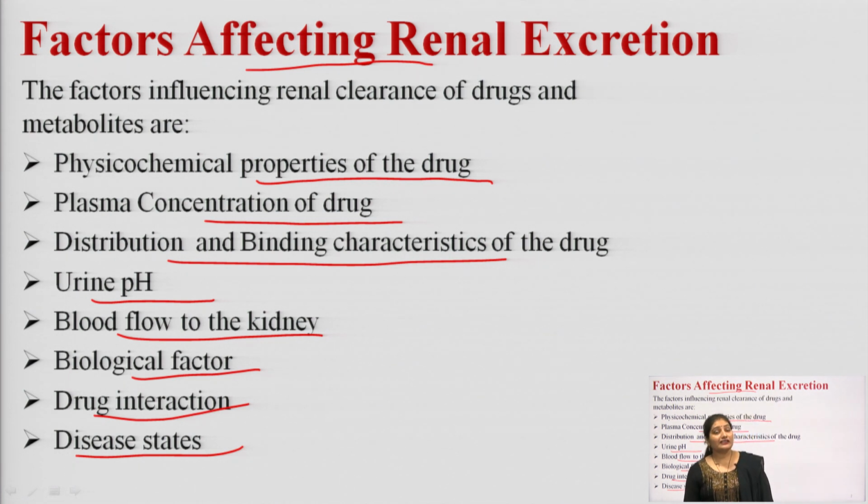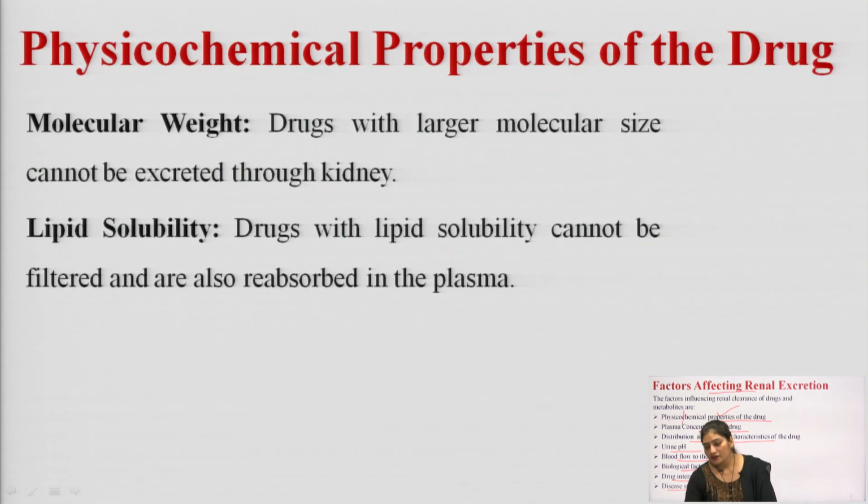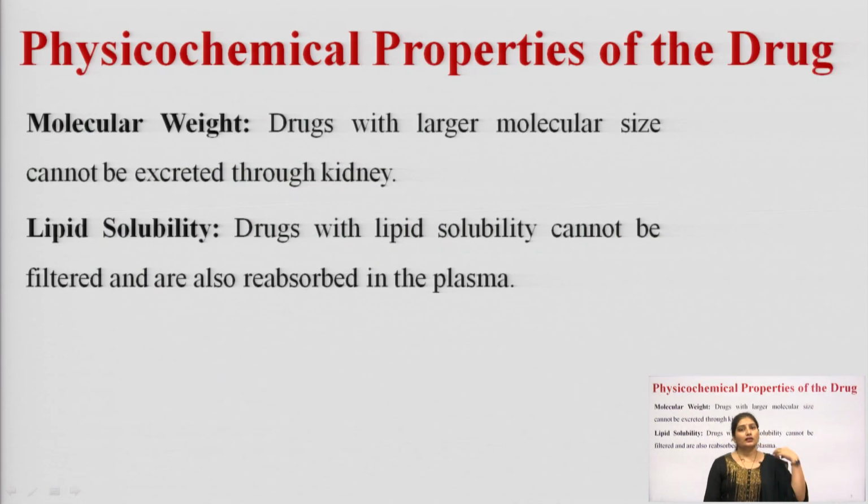So, the first factor is the physicochemical properties of the drug. What do you mean by physicochemical properties? If we break this word, we get two things: first is physical, second is chemical. So, it means the physical and chemical properties of the drug, and the factors that can affect the renal excretion rate are molecular size, pKa and lipid solubility. Firstly, we will study the physicochemical properties of the drug.